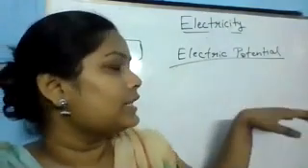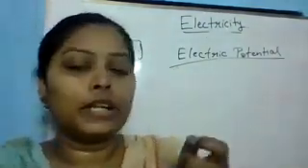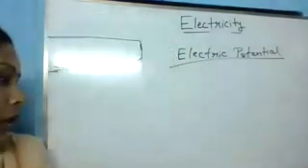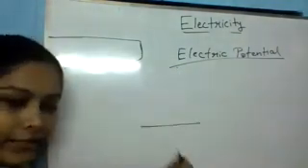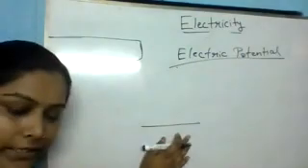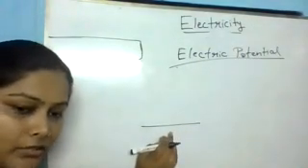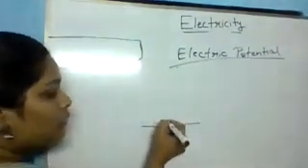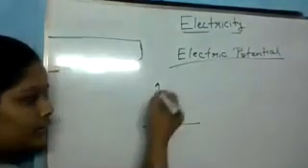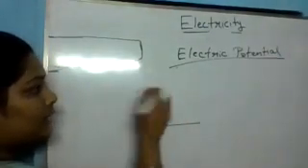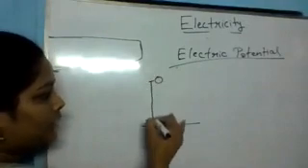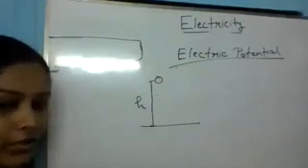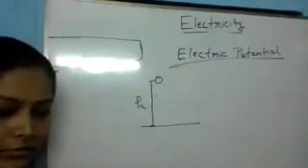Now, I want to explain this phenomenon by relating it to the gravitational force. Listen to me very carefully. We all know that the earth is attracting everybody towards itself by the gravitational force, right? So when we have to move any body in an upward direction, let's say I want to take this ball to height h from the earth, that means we are doing work against the gravitational force, right?